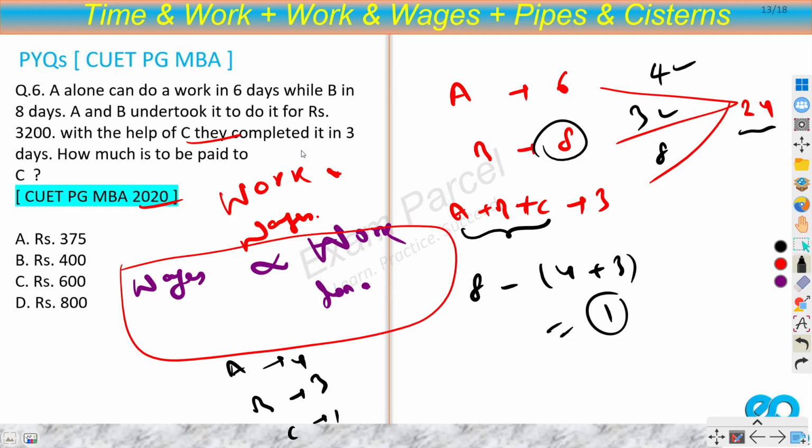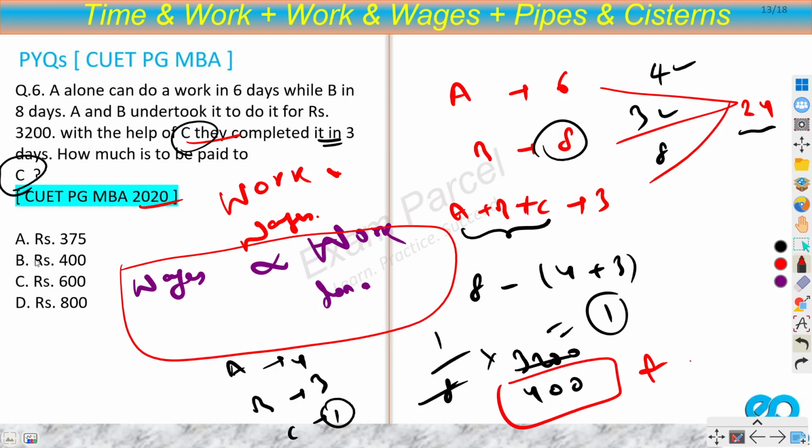Now with the help of C, they completed it in 3 days. So what will be the share of C? This is being asked. So share of C will be 1 by total, so 1 by 4 plus 3 plus 1, 8. 1 by 8th portion. So 1 by 8 of 3200 will be 400. So 400, option B. So I hope this is clear to you. Wages is directly proportional to work done. So once we know the efficiency, obviously work will also be directly proportional to efficiency. That's why I have directly calculated the efficiency.